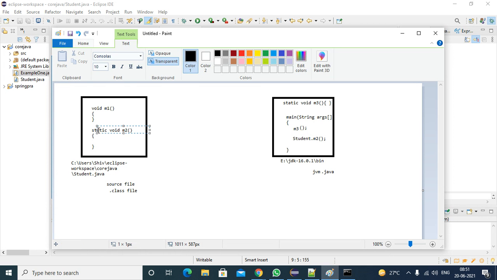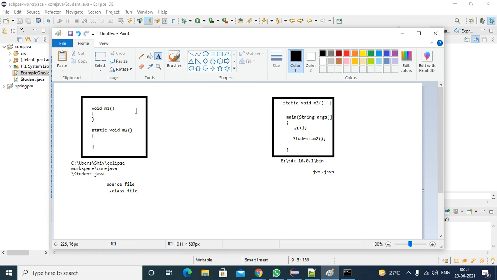So what is the purpose of the static keyword? Without creating an object of the student class, if another person wants to call this M2 method, they can call it directly by using the class name. So how to call it? Class name dot method name. I hope you are getting this point. Are you able to understand this one?